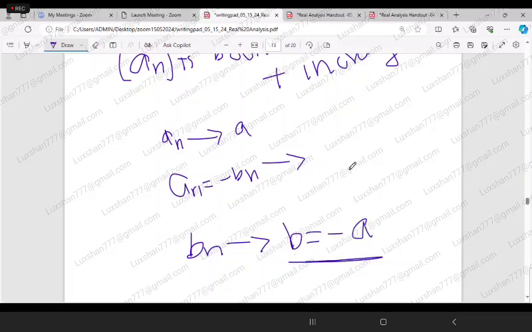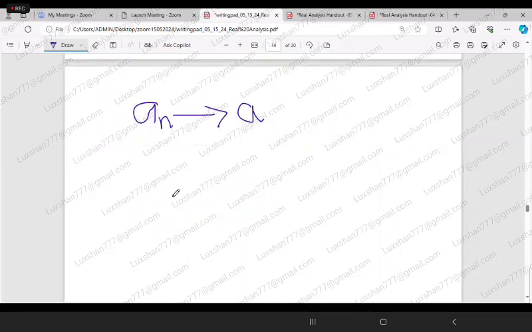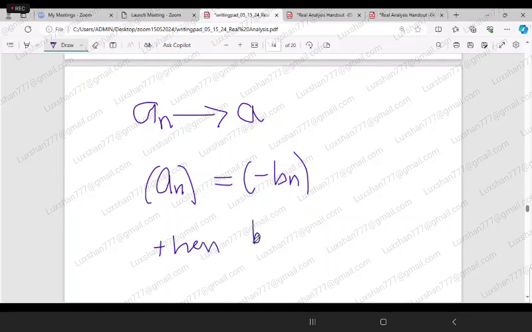Because in the earlier one, if An tends to A, and you define a sequence An as minus of Bn, then if Bn tends to B, that will be equal to minus of B. So that is what we are trying to say here.